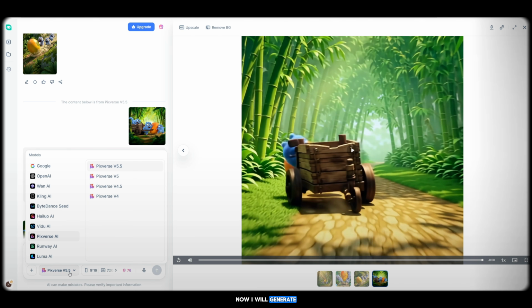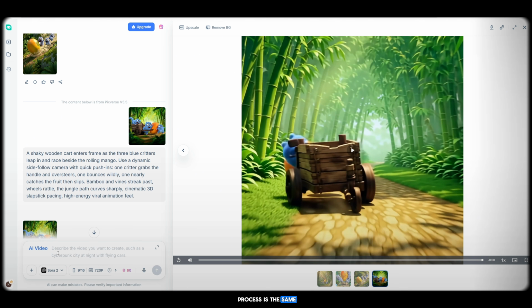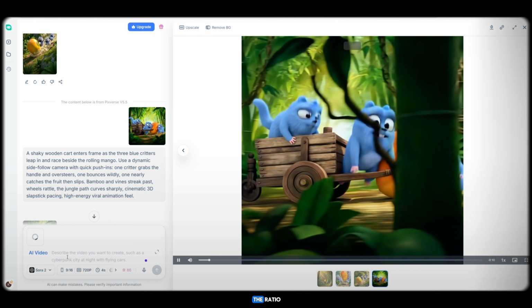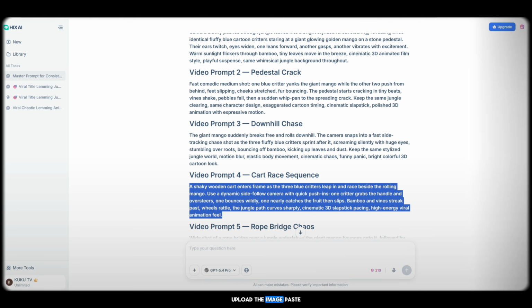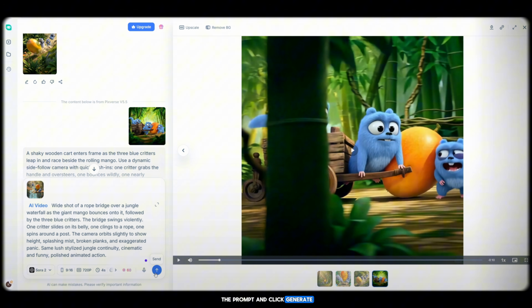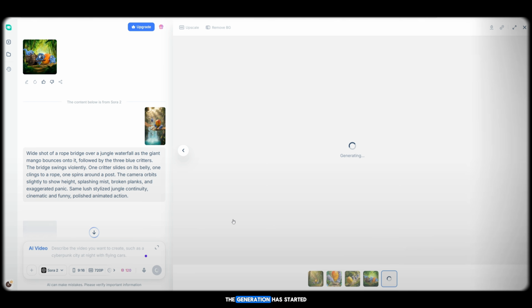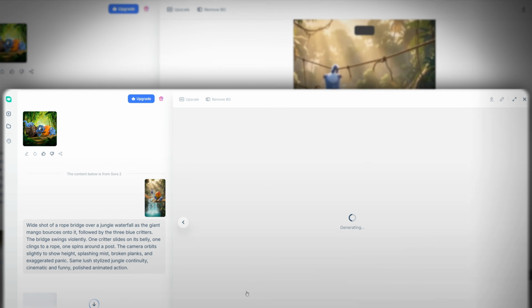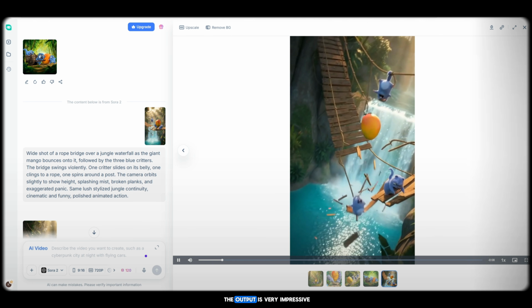Now I will generate 1 or 2 more videos using different models like Sora and others just for testing. The process is the same. Select the model, choose the ratio, upload the image, paste the prompt, and click Generate. As you can see, the generation has started, and here is the result. The video looks amazing. The output is very impressive.